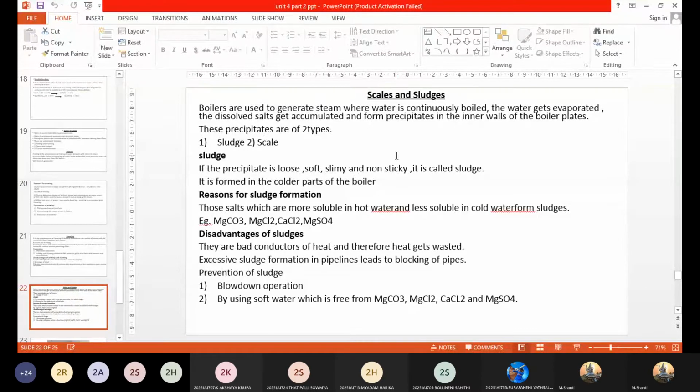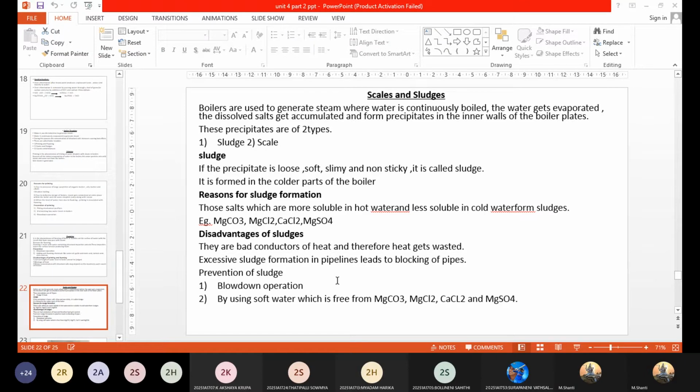So first thing, when you are using the water for steam generation, the water is boiled continuously. Is it not so? Yes, ma'am. When you are using water for steam generation, it will be boiled continuously. So if the water used in the boiler is hard, that means the water is containing high amount of salts in it.